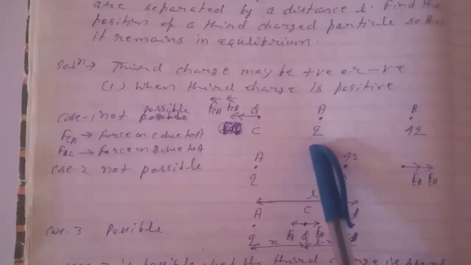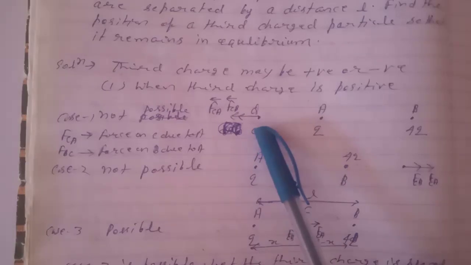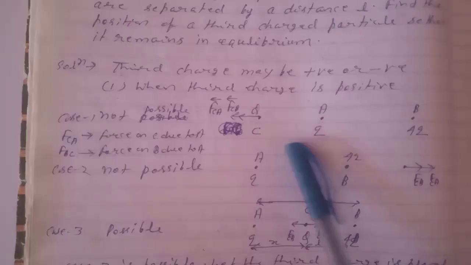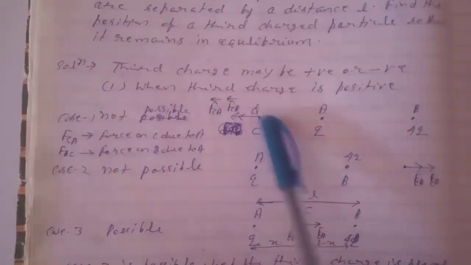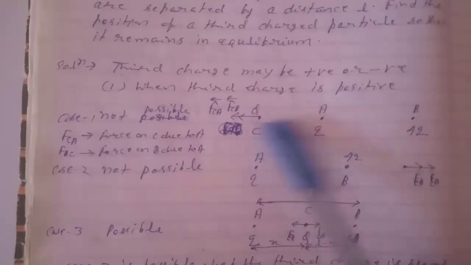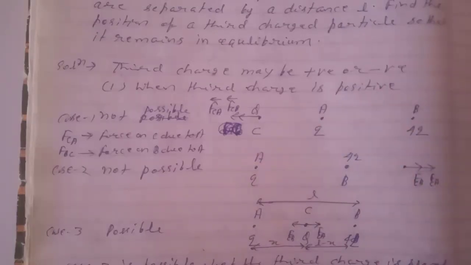At A, q charge is placed, at B, 4q charge is placed, and at C, q charge is placed. Case 1: in this situation, this charge will apply a force in this direction, also this charge will apply a force in this direction, so the equilibrium is not possible in this situation. So this is case 1. In this type of charge distribution, equilibrium is not possible.